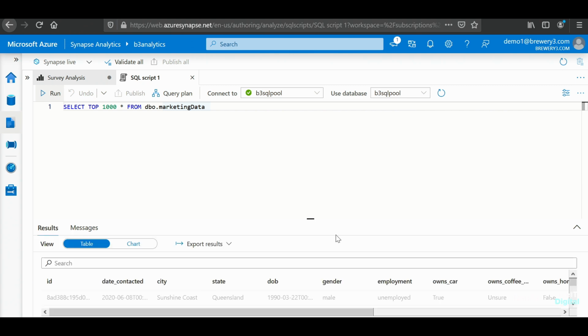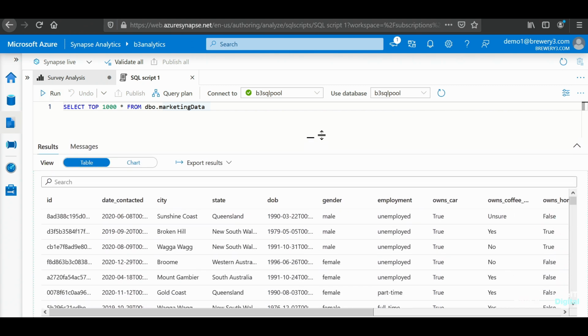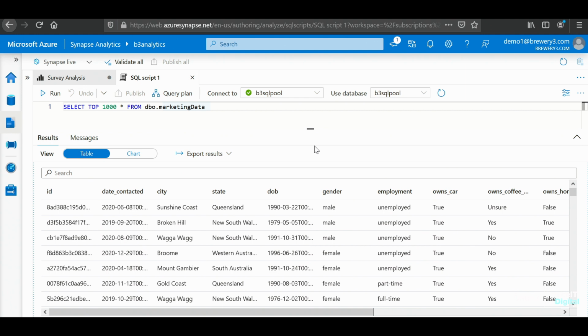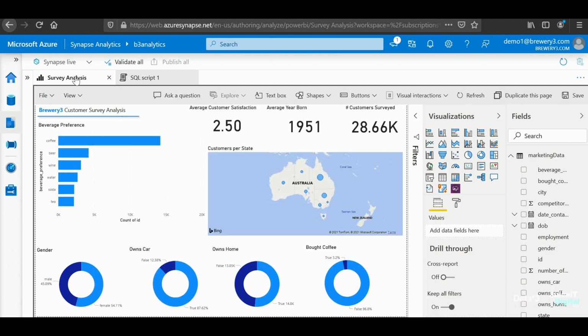So in a very simple SQL type style environment, for those that may be familiar with it, we have our data together and all of our data now cleaned up. Also, our data analysts can prepare Power BI reports like this and author that from within Azure Synapse Studio, making it very easy to prepare the data.